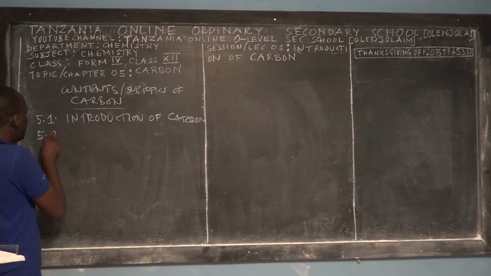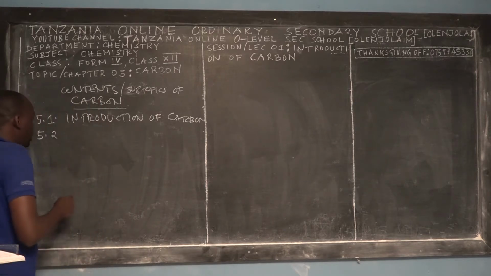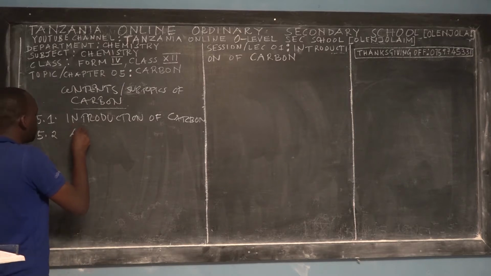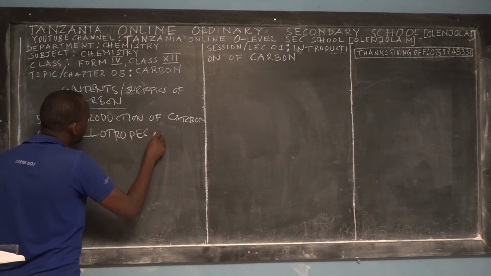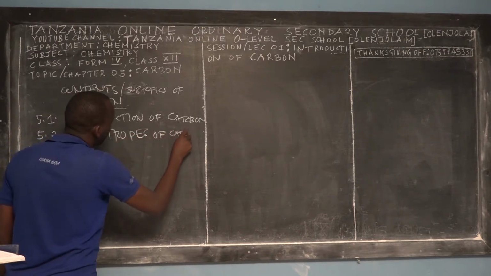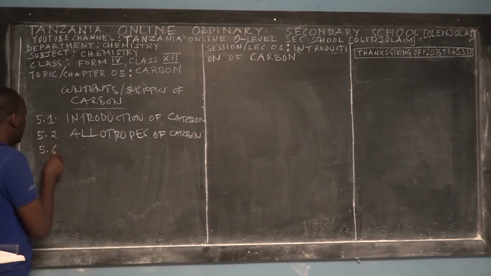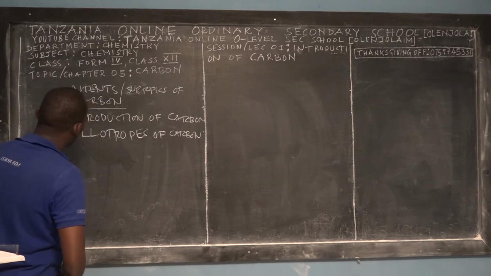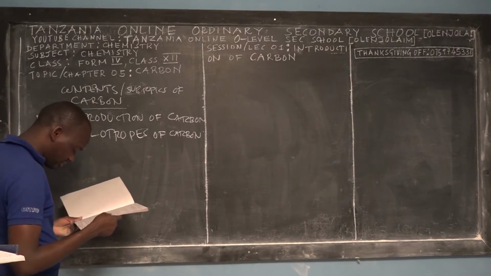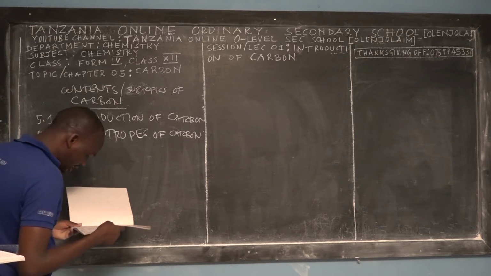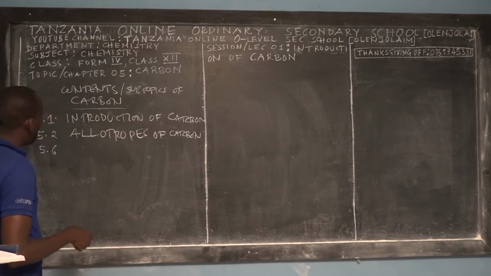And then the second one, we say that he will be teaching you about allotropes of carbon. Then the third concept that we are going to teach you is allotropes of carbon, and then we'll be teaching you the first allotrope of carbon,